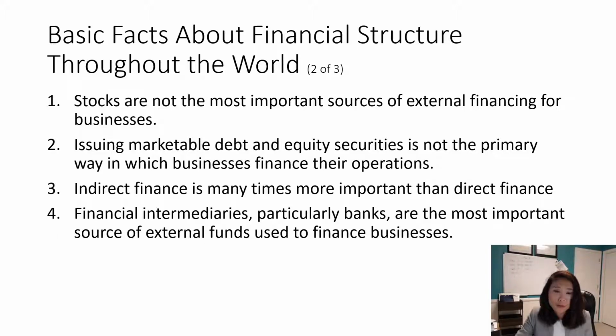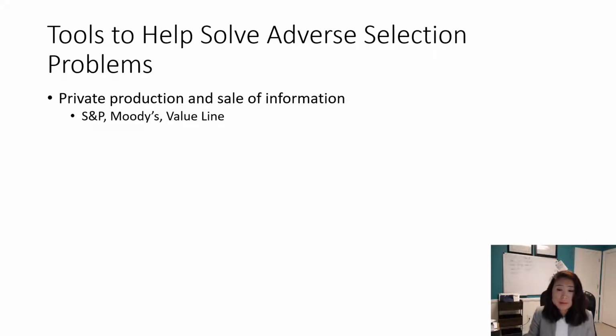We're going to go back to look at our effective financial structure. Look at the US, look at Germany, look at Japan. Is there any solution they came up with? The answer is yes. So now let's look at the possible solutions for adverse selection. The first method is called private production and sale of information.